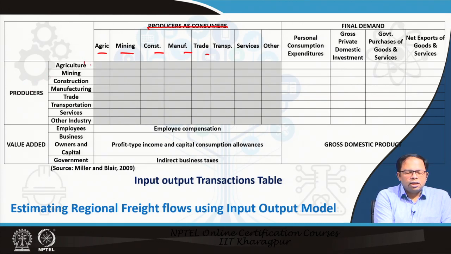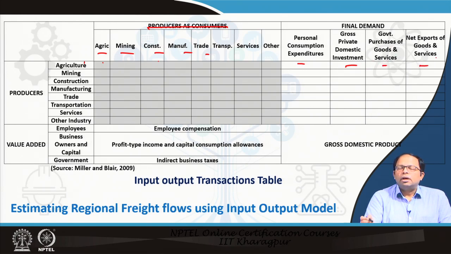Here we can understand how much of agricultural production goes into agriculture, mining, construction, manufacturing, trade and so on. So much of that goes into this, plus production in agriculture also goes into personal consumption, gross private domestic investment, that is, how much of it is purchased for investment, like people may want to store some grains, and government purchases of goods and services, and then it could also be exported. Then mining, in the same way, we can also estimate, and so on.